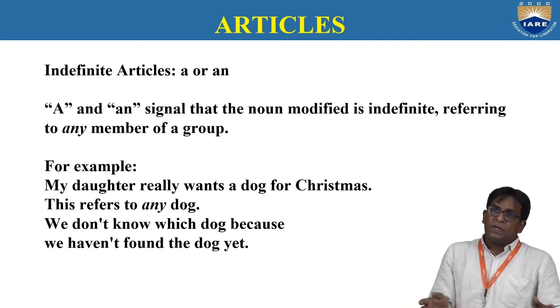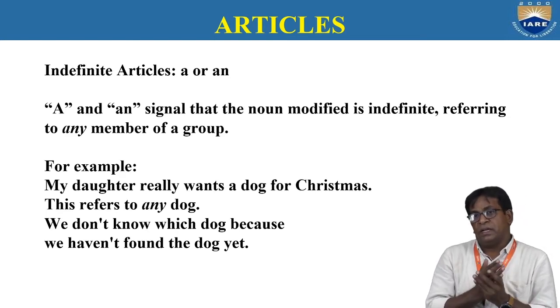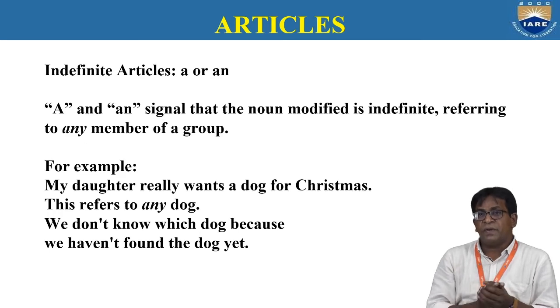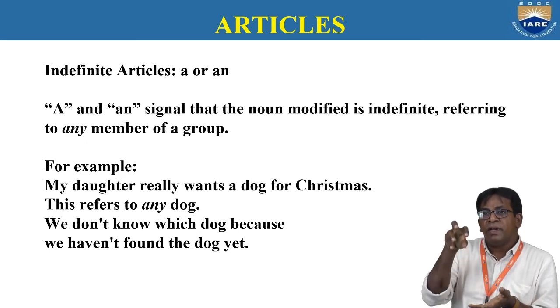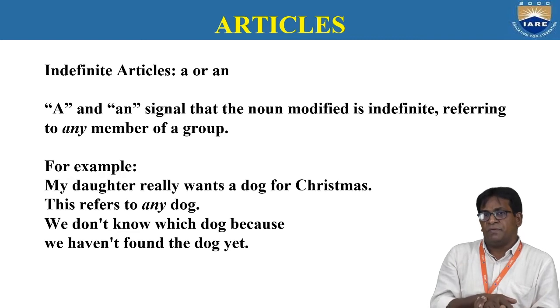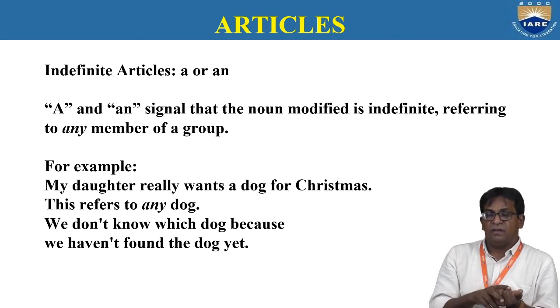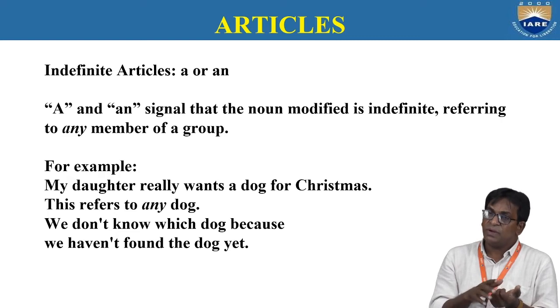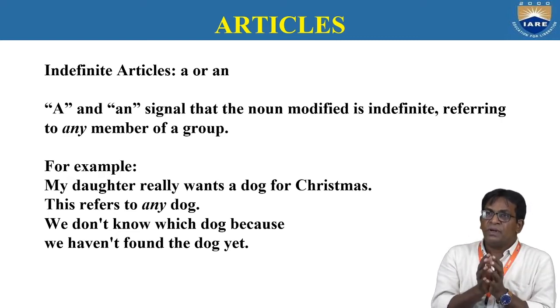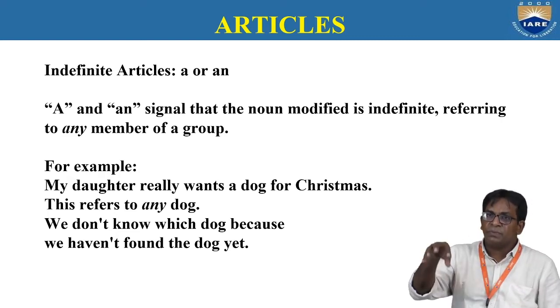So, we discussed so far the definite article. What is a definite article and where do we use a definite article? The definite article is used in a very specific manner. And where we should not use an article: before the names of cities, countries, states, and streets. Use a definite article when you are specifying something.